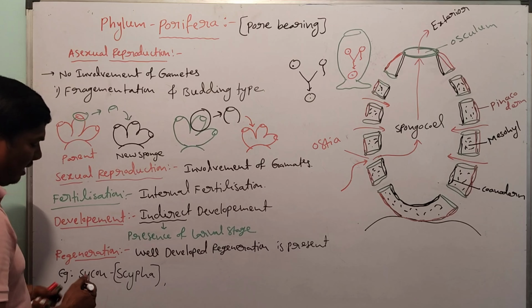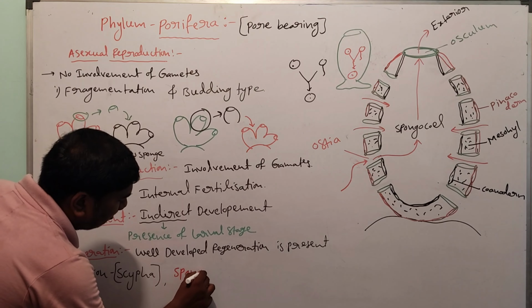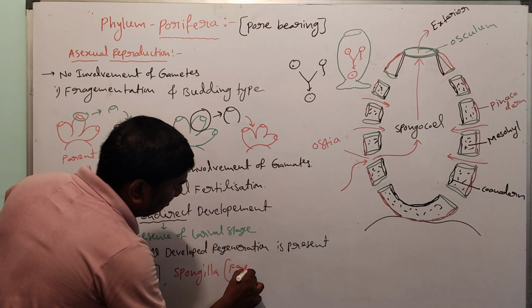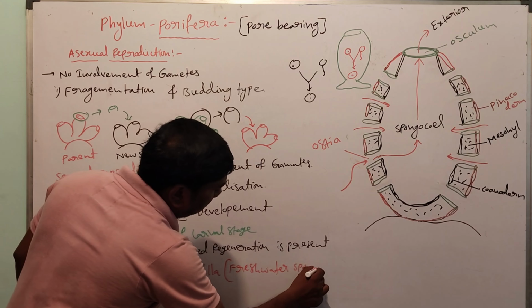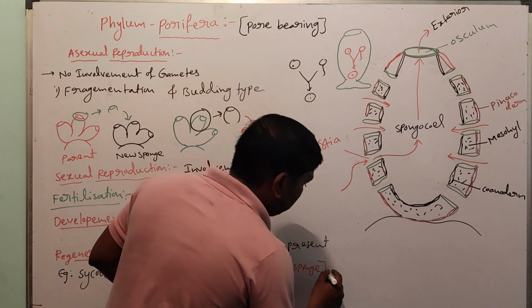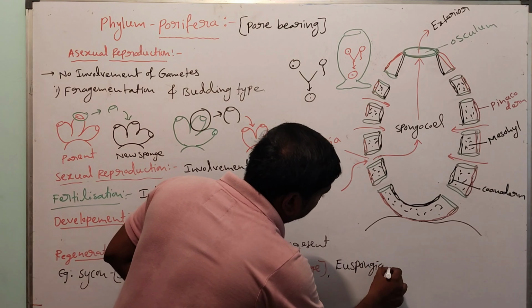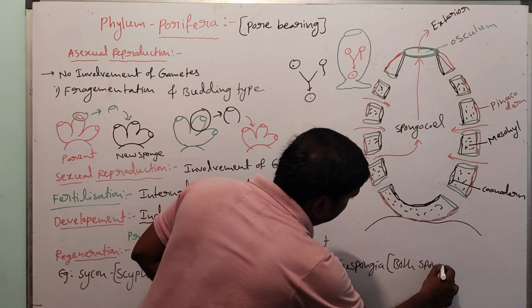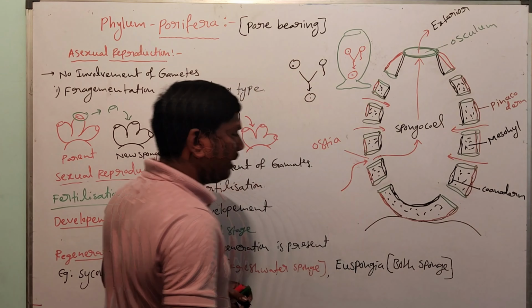Next one, Spongilla, freshwater sponge. Euspongia, bath sponge. So these are the examples of phylum Porifera.